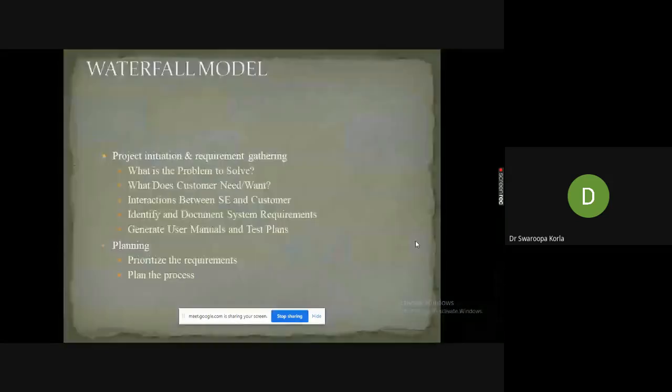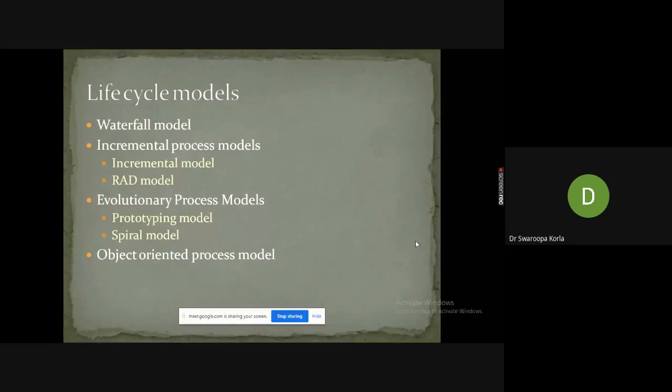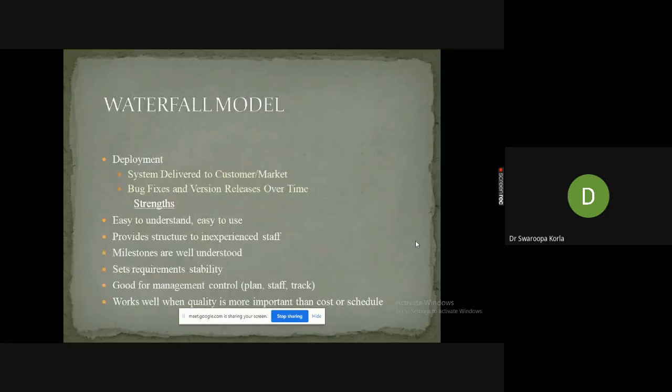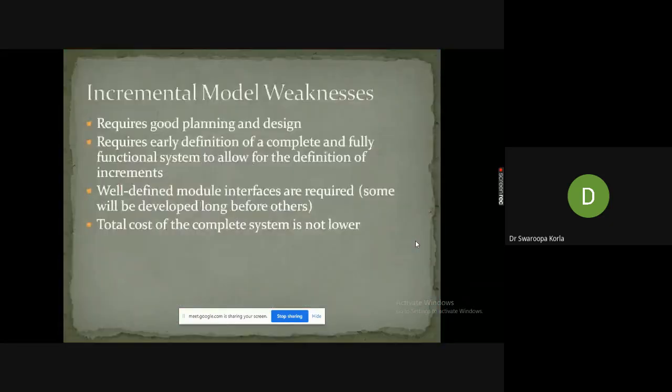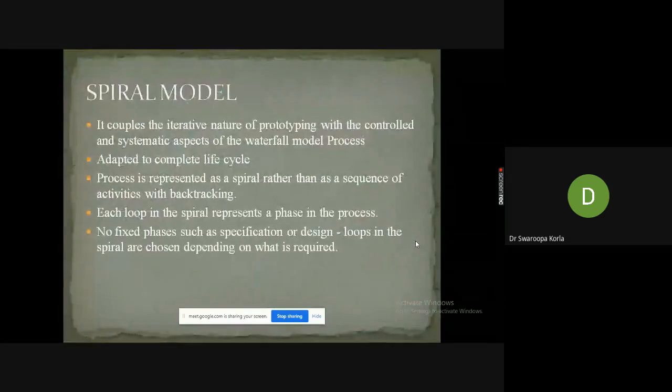So we need to discuss SDLC models. As part of life cycle models, evolutionary process models we have already discussed, and now in today's class we need to talk about the spiral model, right?